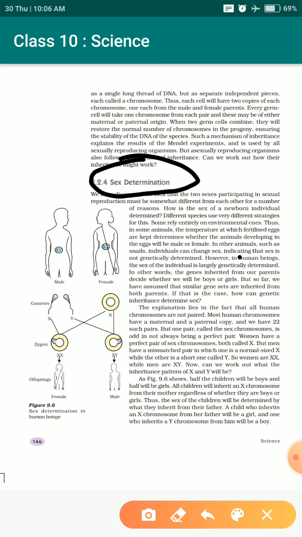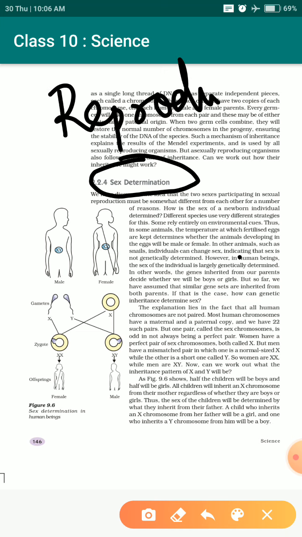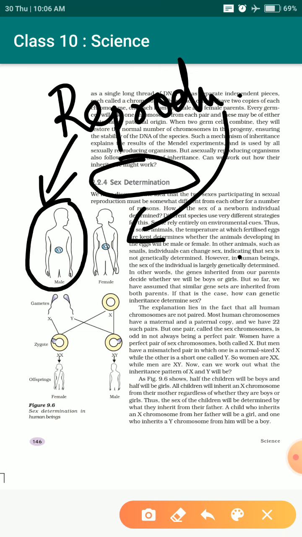For reproduction, human beings need two different organisms, one being male and another being female. And we are well aware that the characters from the male and the characters from the female combine together and form the next generation.